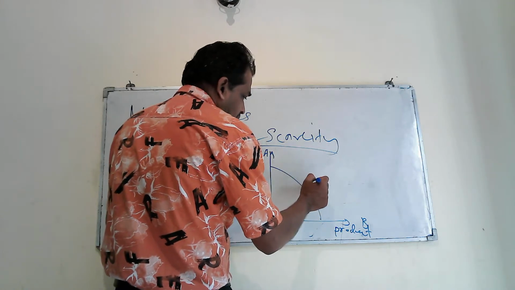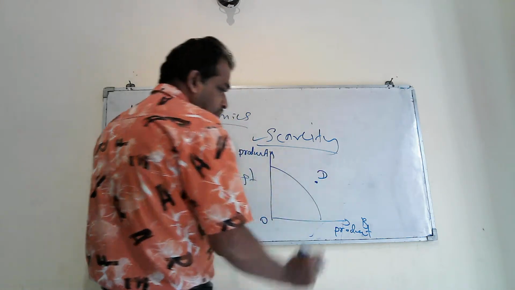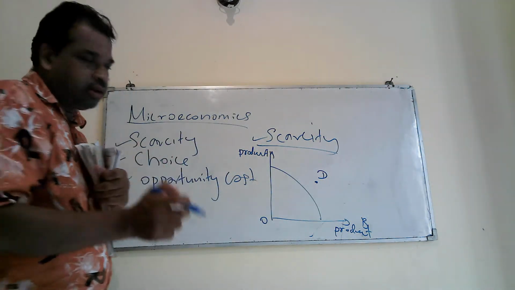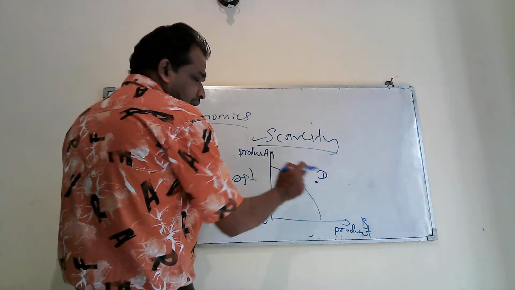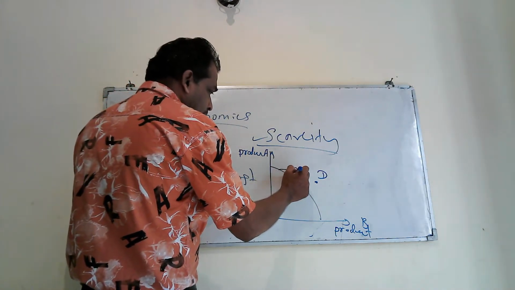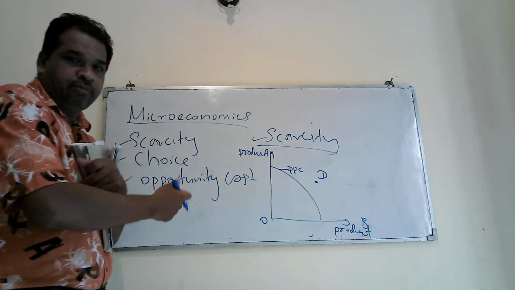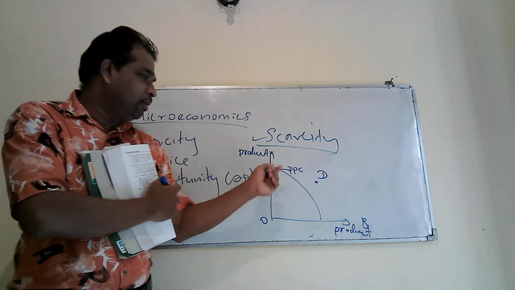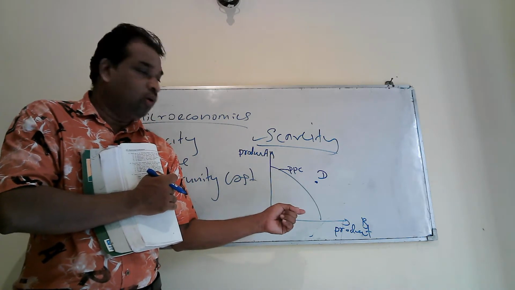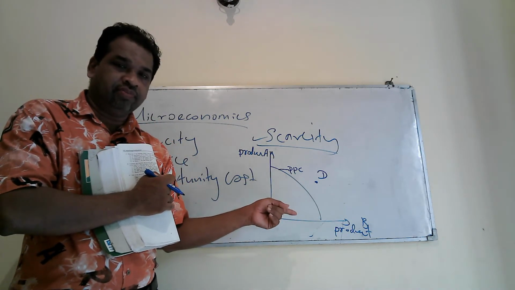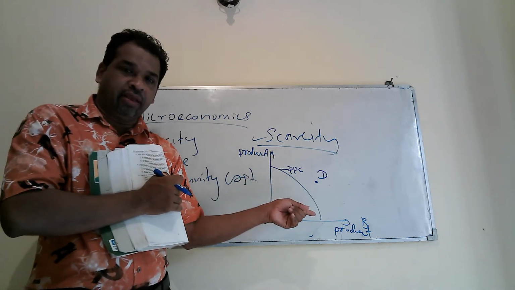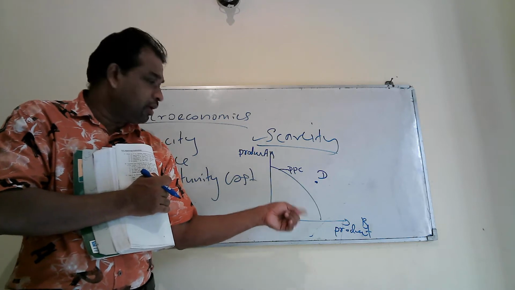Then you can indicate a point beyond the curve like that, point D. This PPC indicates the maximum production capacity of a country, produced by using the existing technology and available resources.